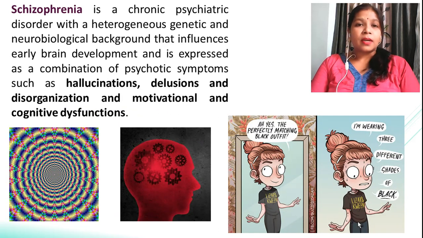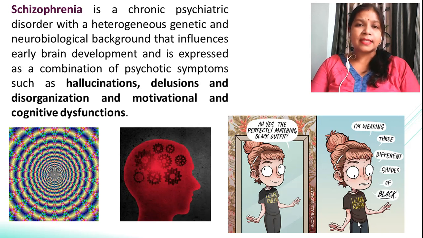Now let us see what is the definition, or what exactly is the disease, schizophrenia. It is a chronic psychiatric disorder with a heterogeneous genetic and neurobiological background that influences early brain development and is expressed as a combination of psychotic symptoms such as hallucinations, delusions and disorganization, and sometimes motivational and cognitive dysfunctions. Now it's a very big definition, which is given by the WHO.